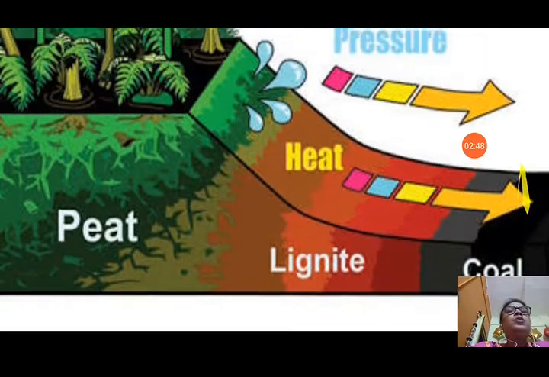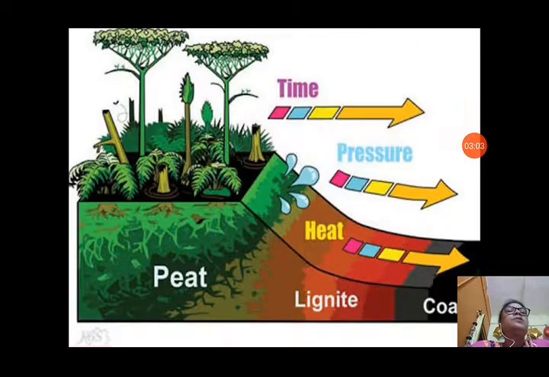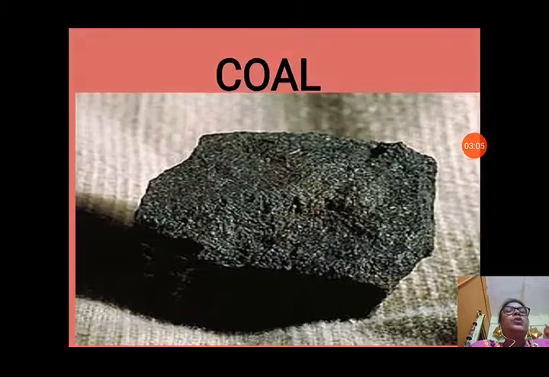So this is the process of formation of coal in this picture. After that, new vegetation grows over it, and again they get buried, die, decay and form coal after millions of years. Next, you can see the picture of coal. Coal looks like this.